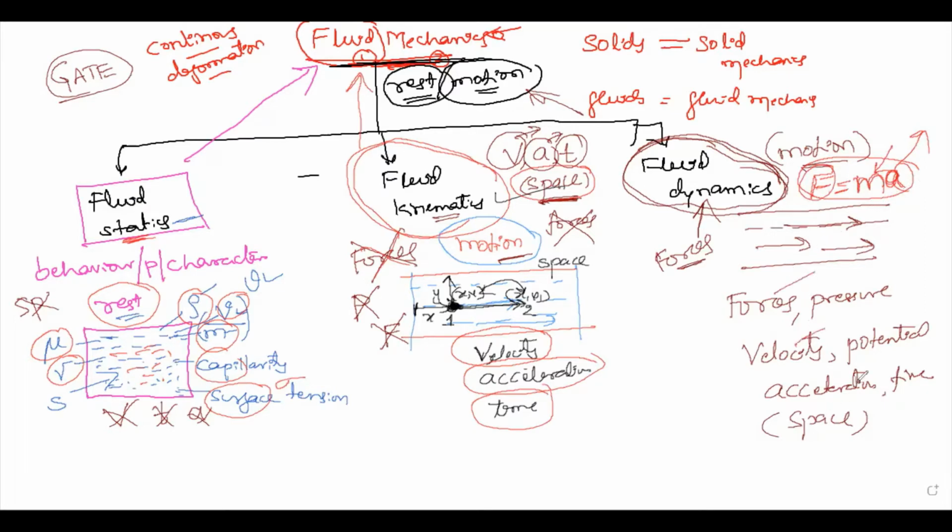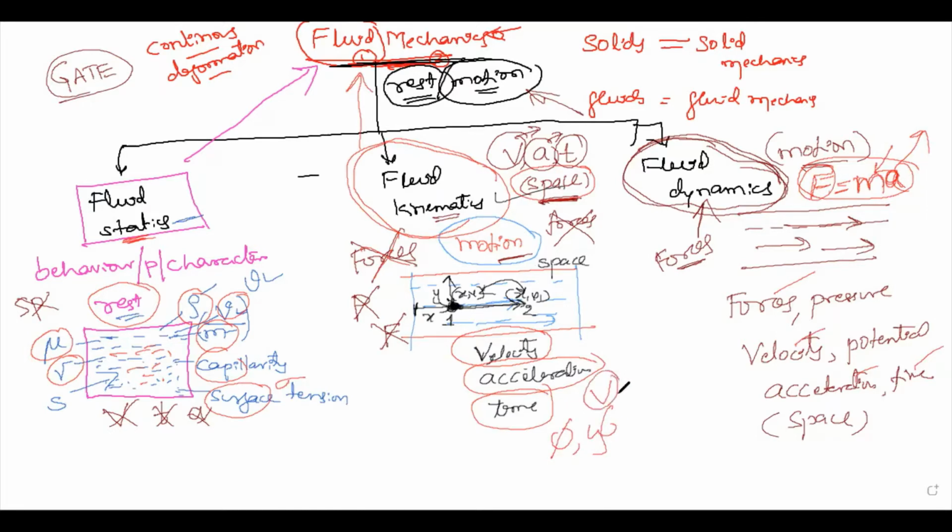But in fluid kinematics, you have to deal with equations which indicate only acceleration, velocity, or time. There will not be any force term. For example, the velocity potential function we discussed, that is phi, the stream function psi, and velocity.